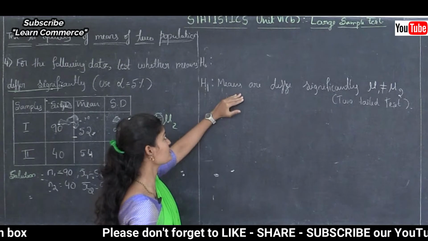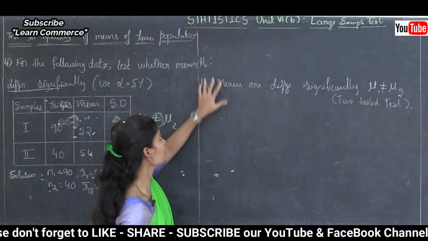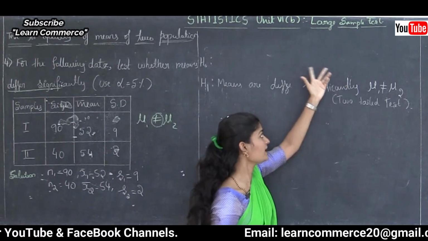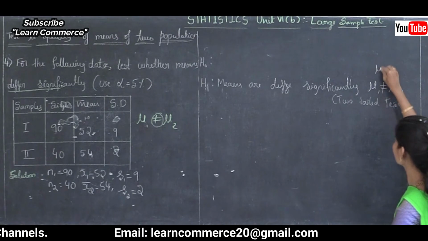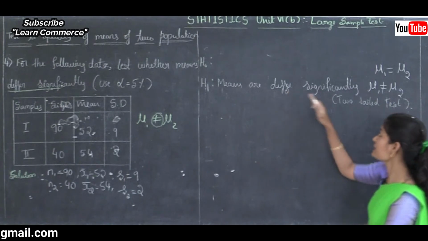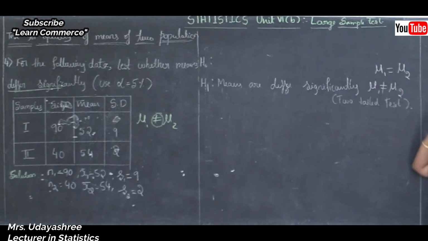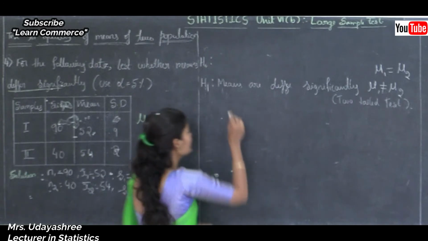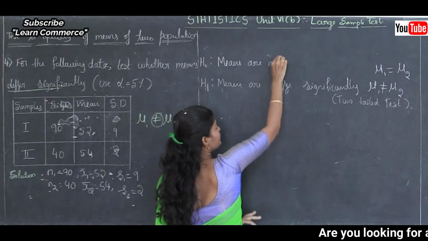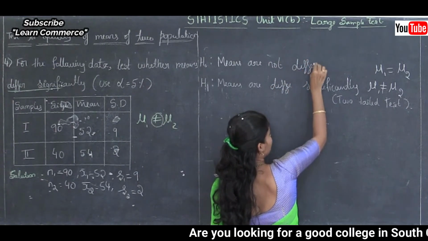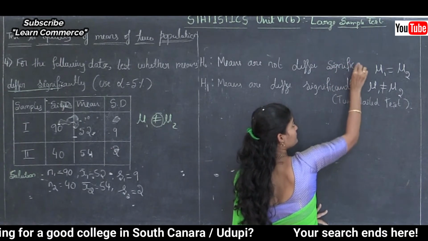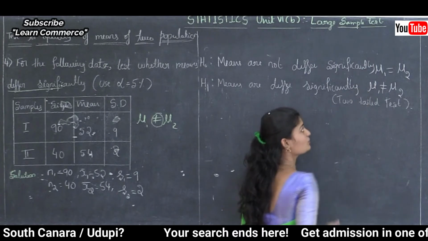H0 is the rejection of H1. We know that the null hypothesis is always of equal-to type. When means do not differ significantly, mu1 is equal to mu2. So H0 is means do not differ significantly, that is mu1 is equal to mu2.